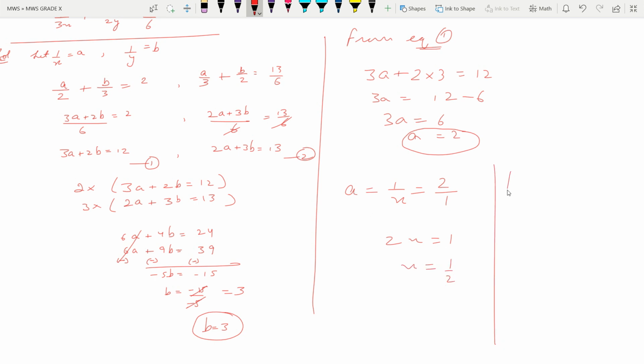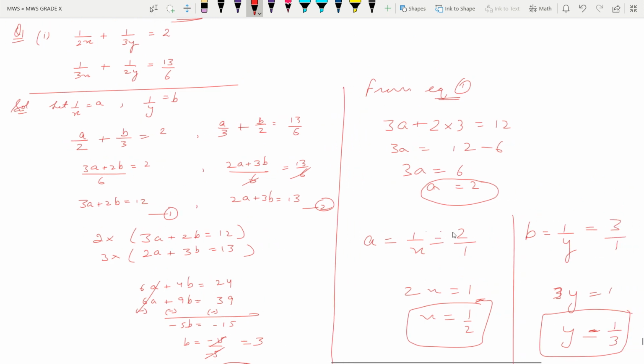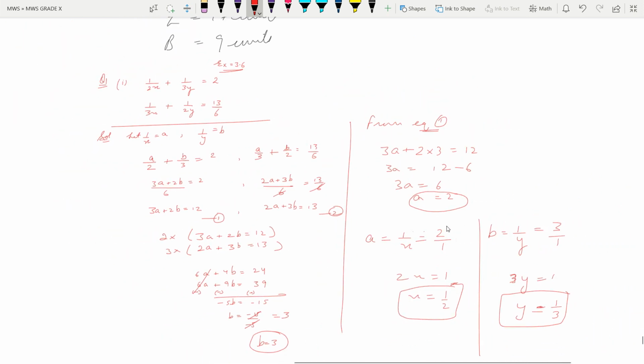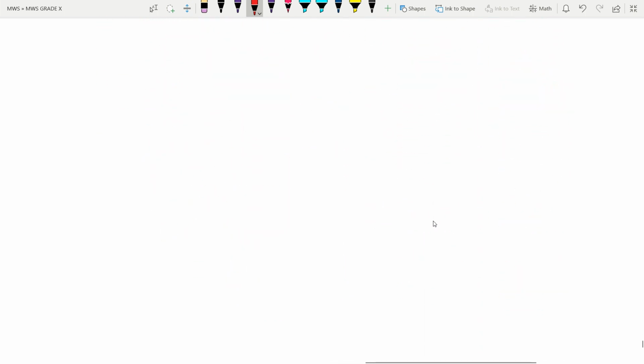The next, we have assumed b equals 1 by y, and the value of b finally is 3. We can write it and cross multiply, 3y is equal to 1 and y is equal to 1 by 3. So these are the final results, the answer. This way we have to attempt these questions. This is a new concept, I must say. So starting with the second part of the same question, we'll practice more and more to understand the concepts.